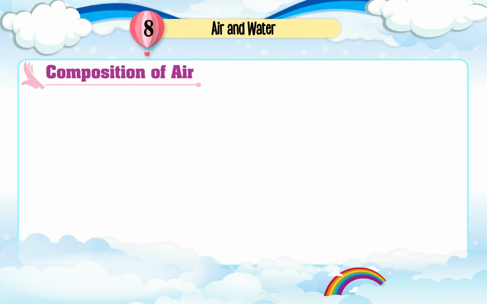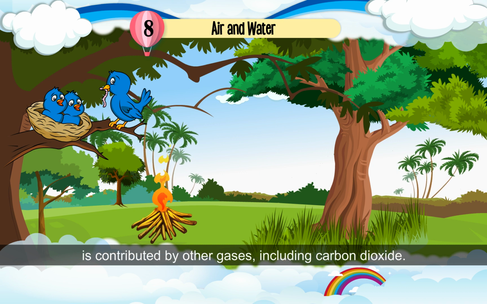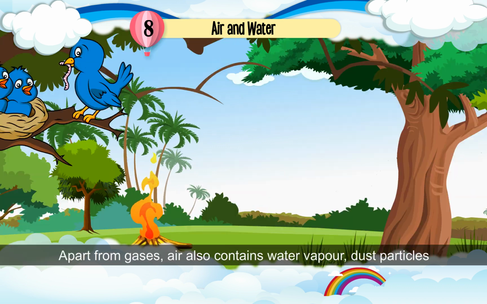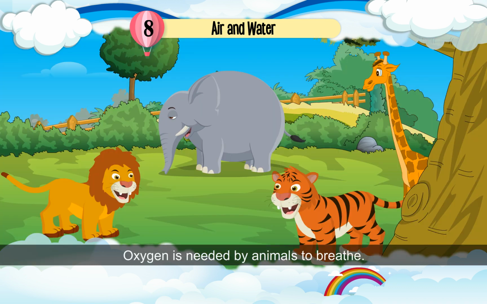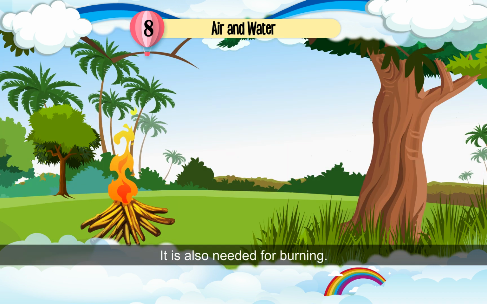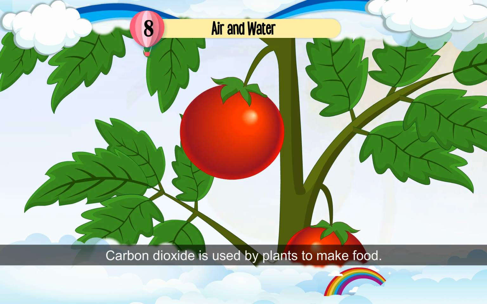Composition of air. Air contains 78% nitrogen, 21% oxygen, and 1% is contributed by other gases, including carbon dioxide. Apart from gases, air also contains water vapor, dust particles, and even germs. Oxygen is needed by animals to breathe. It is also needed for burning. Carbon dioxide is used by plants to make food.